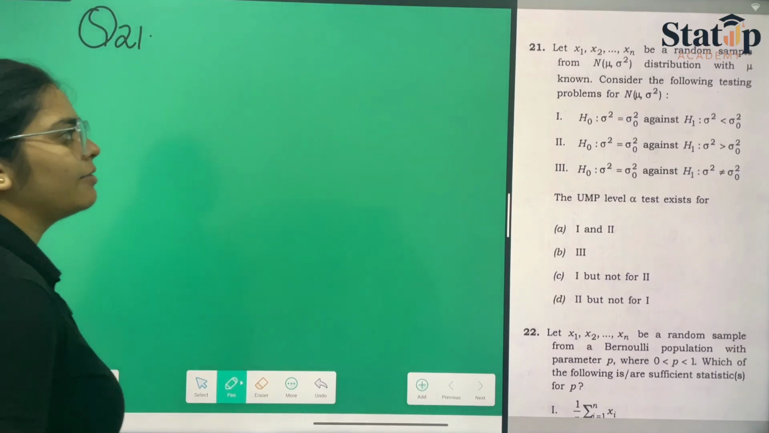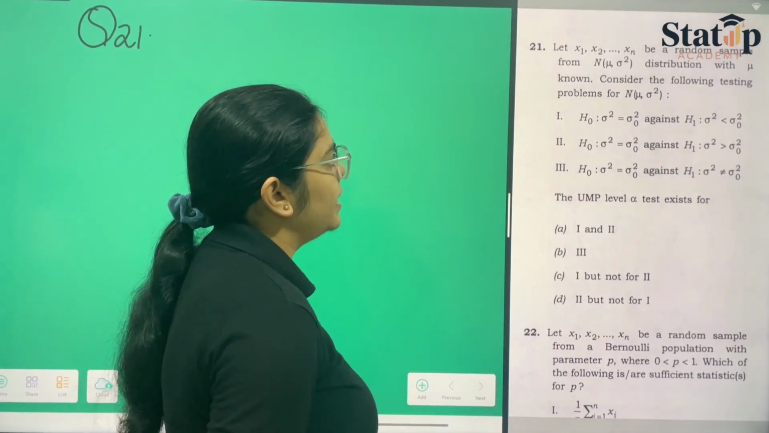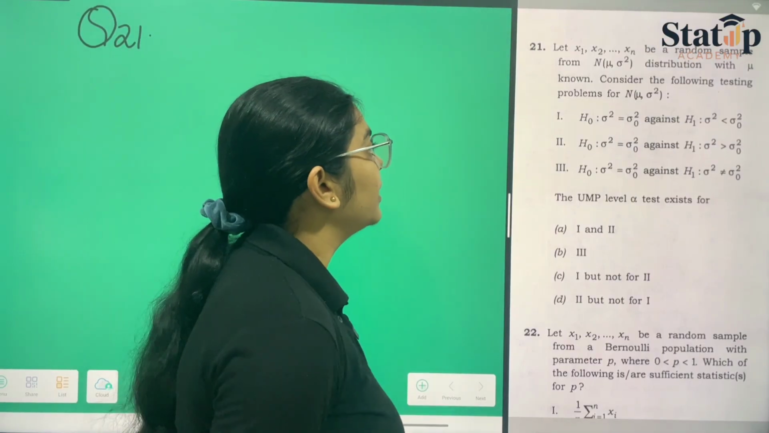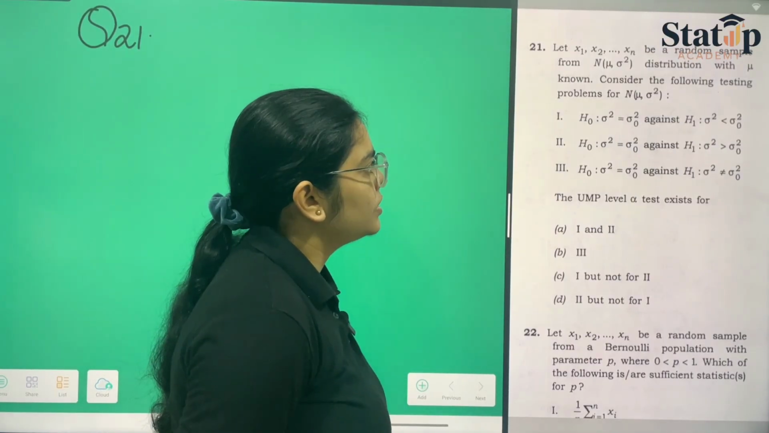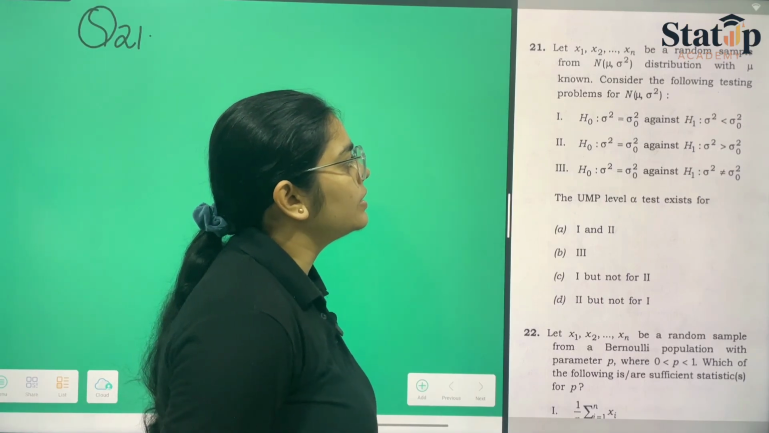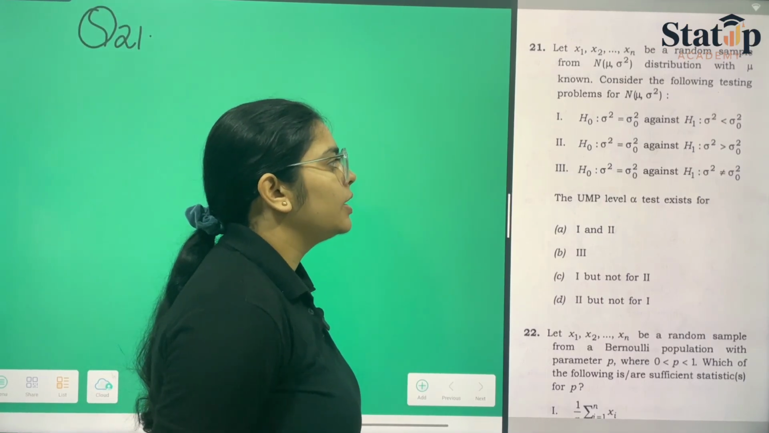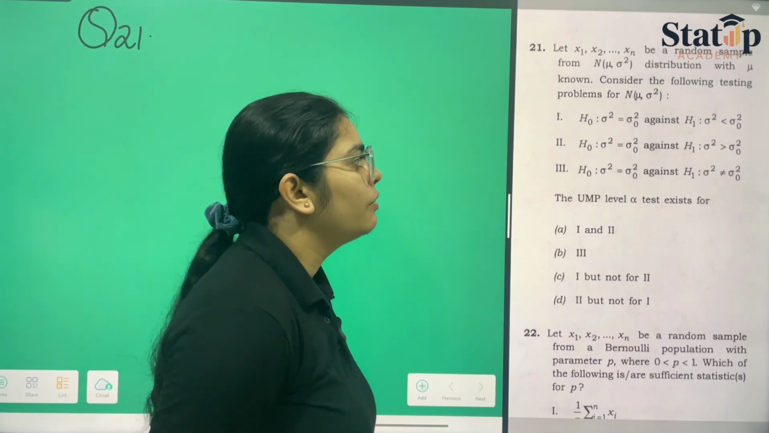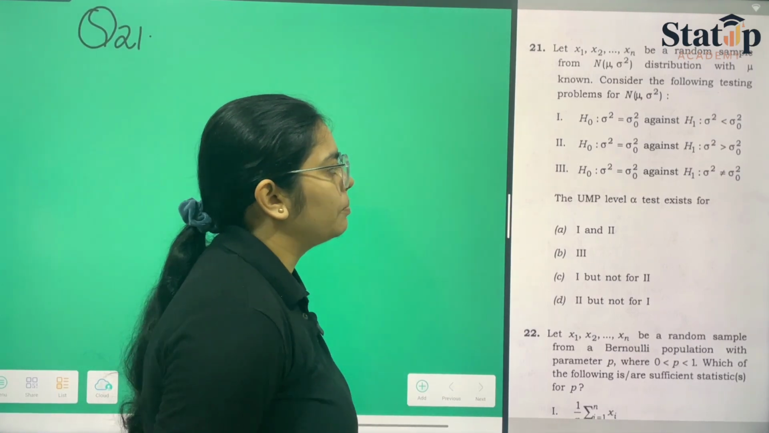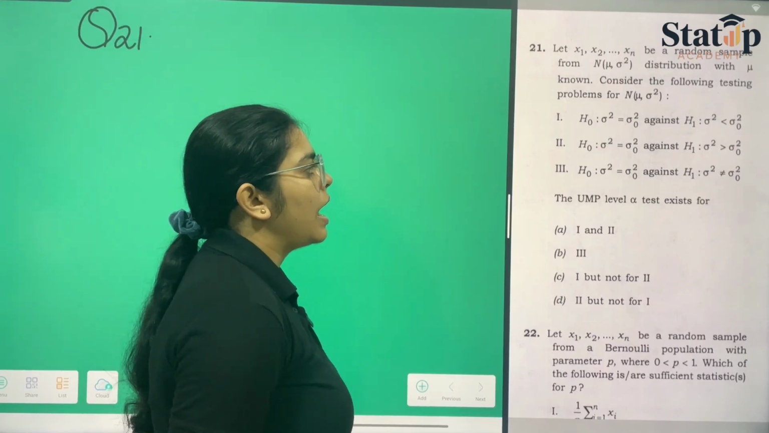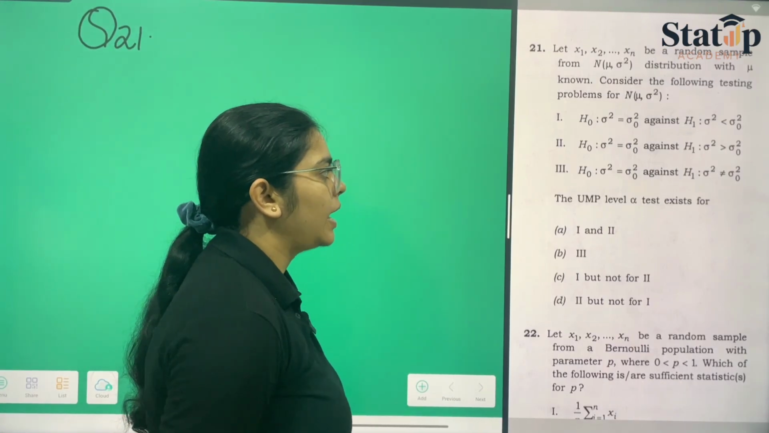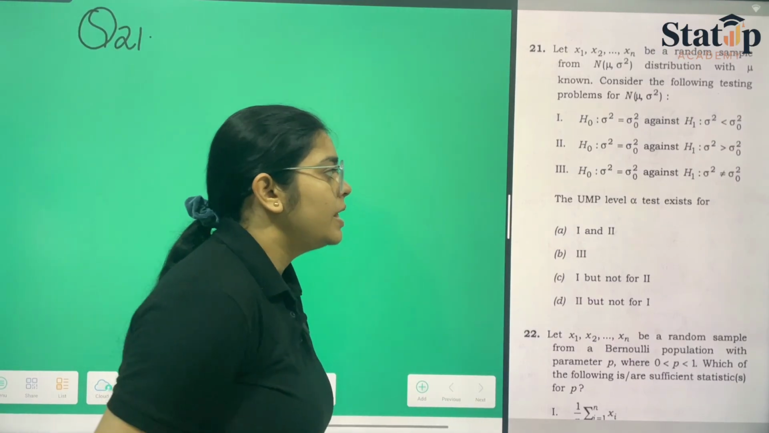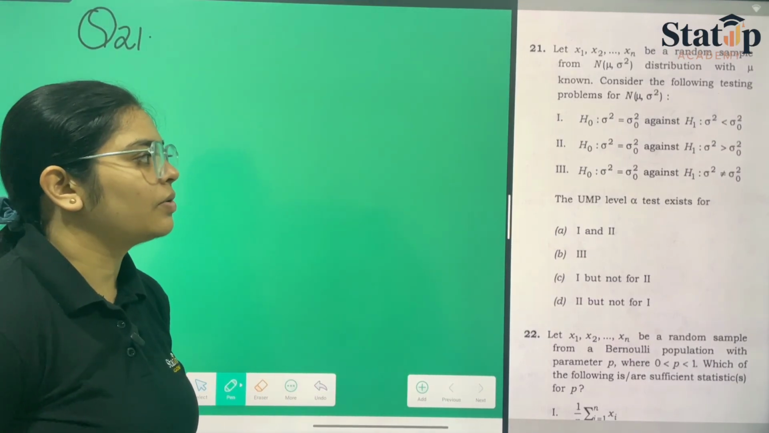What does question number 21 say? Question number 21 says that the xi's are a random sample from a normal distribution with mean mu and variance sigma square, and mu is known. Then we have to consider the testing problems. First is H naught simple hypothesis versus composite hypothesis, and the second is simple versus composite, and third is simple versus composite. All of the cases are simple versus composite. Then the UMP level alpha exists only for.